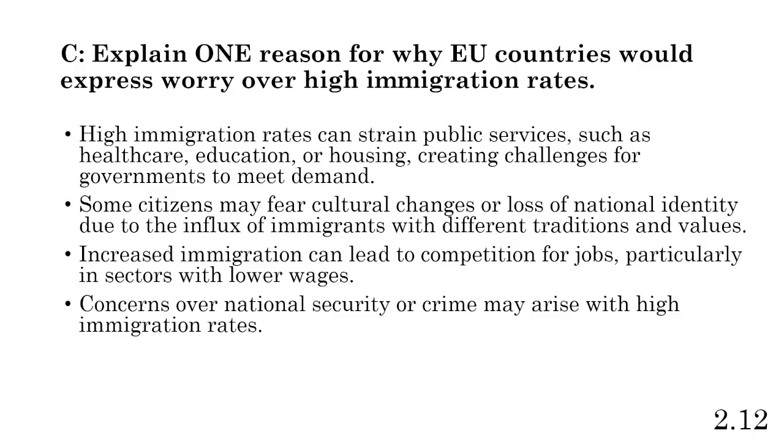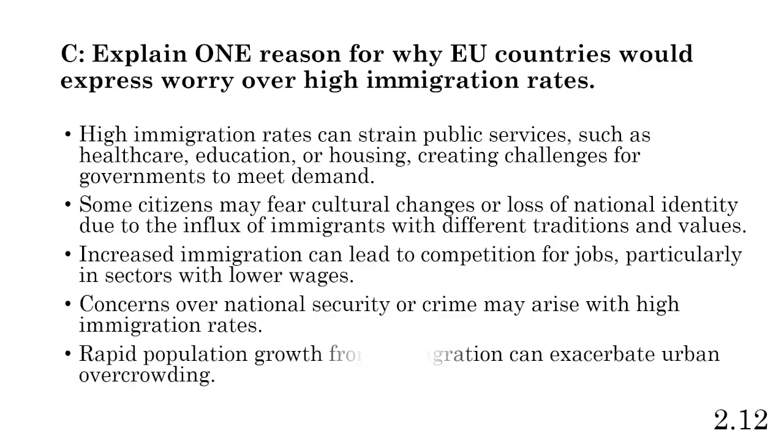And that's something we see in European countries today, actually, as we have seen that crime does change when you increase immigration. Rapid population growth from immigration can exacerbate urban overcrowding as well. They want to move to urban cities because that's where the jobs are, and that's where typically the higher standard of living is. So they're going to move to these urban areas that they've known about before. They may not know anything about the suburbs or the rural areas, and that can lead to very crowded urban areas.